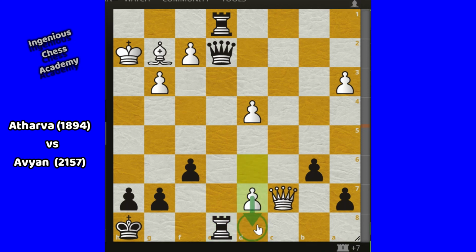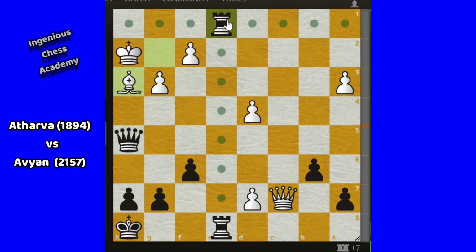Here it is a very dangerous threat created by Avian. It is 100% checkmate. We can see the combination here. See the combination properly, everybody. Queen h5 check. Then bishop h3 is the only move. Then black has a very nice move.